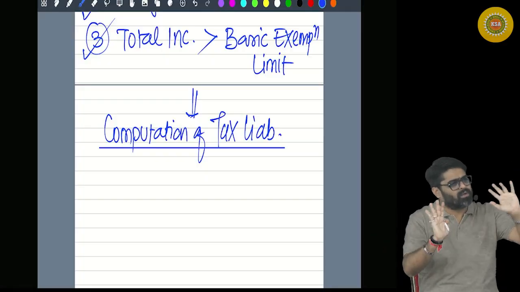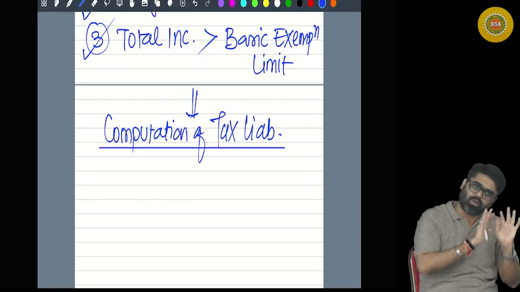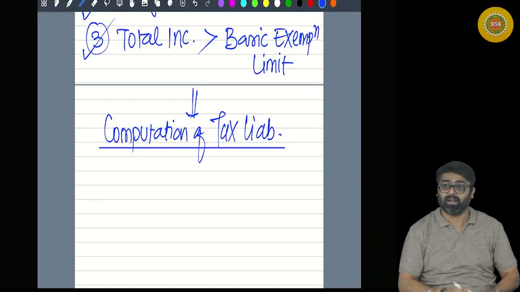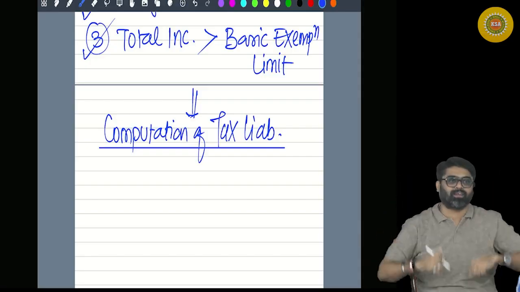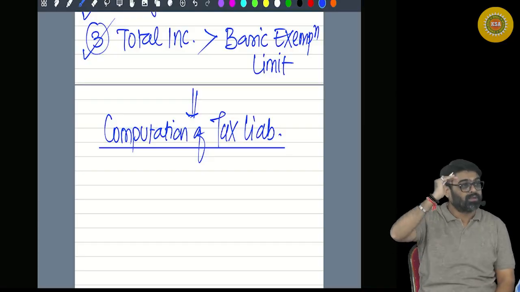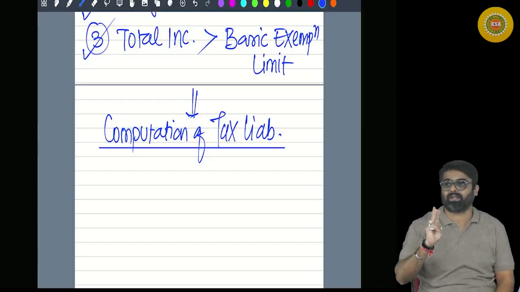And don't worry, whatever tax is calculated on your agricultural income, that we will reduce later on. But in order to charge tax at higher slab rates, we'll have to first include your agricultural income in your total income. So now there are 3 steps you are supposed to follow.